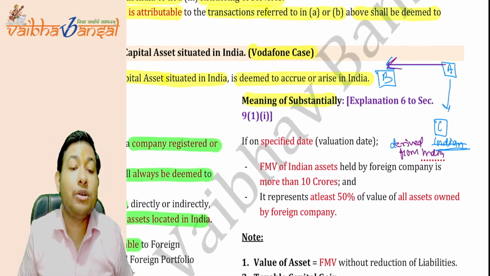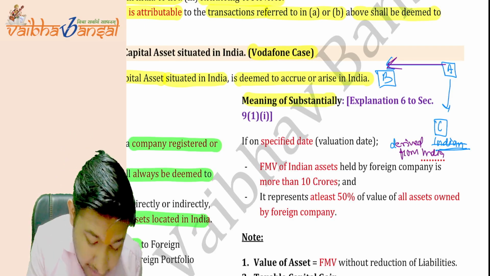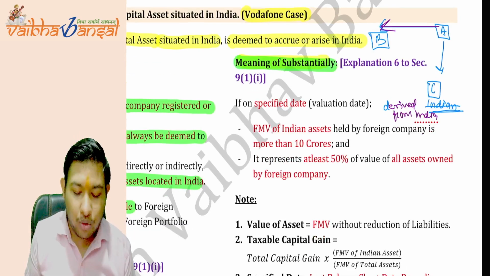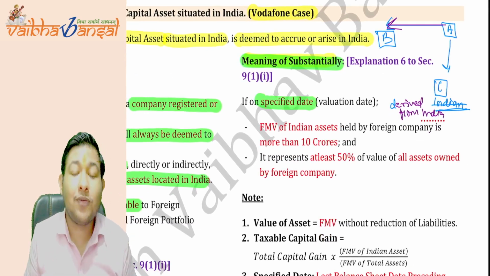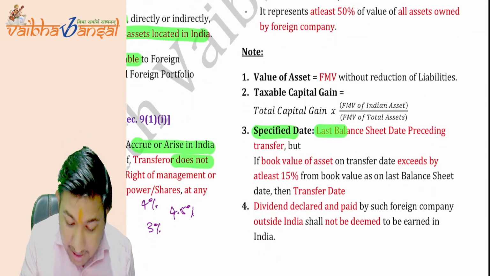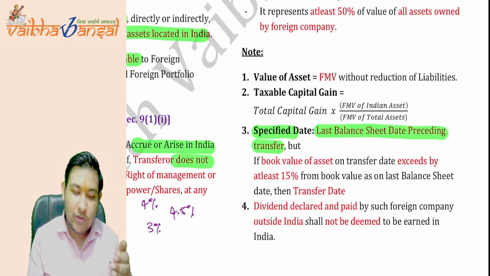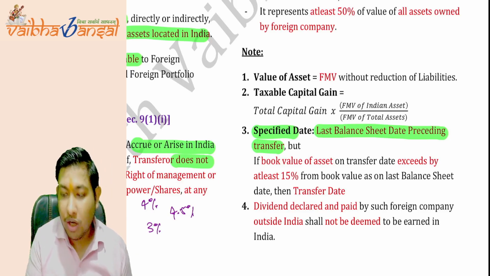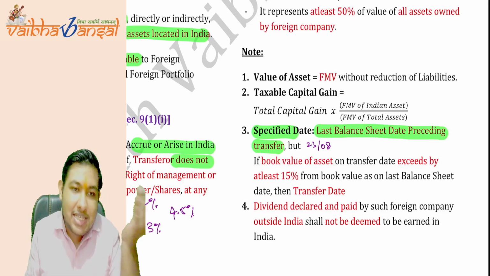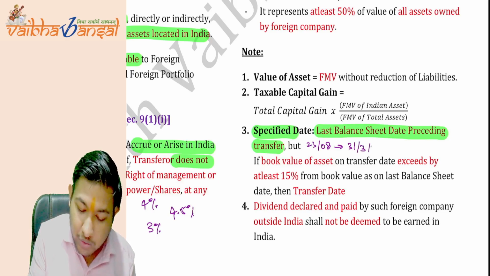Now, what is the meaning of substantially? When can we say the value is deriving substantially from the assets located in India? We have to check on the specified date. What is a specified date? A specified date can be the last date of the balance sheet preceding the transfer. Say the transfer happens today. What is the date today? Today is 23rd of August. So what is the last balance sheet date preceding this transfer date? It is 31st of March 2024.